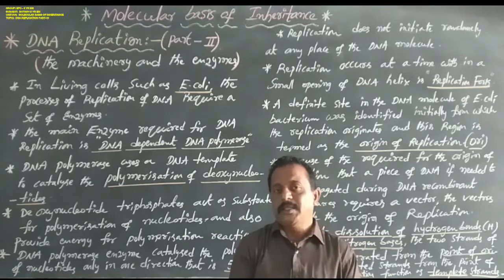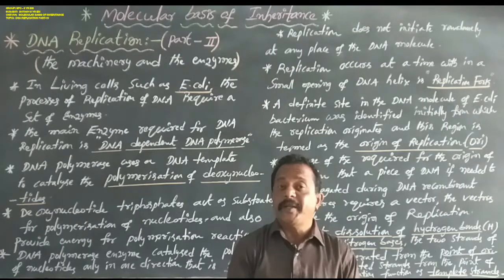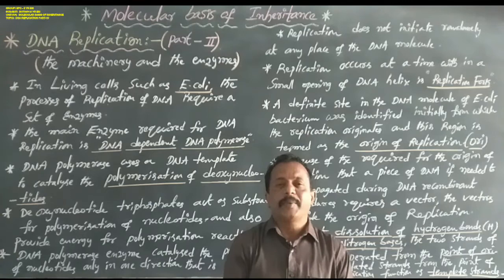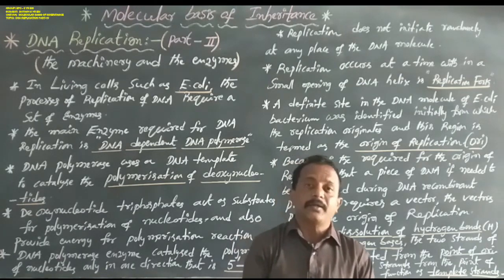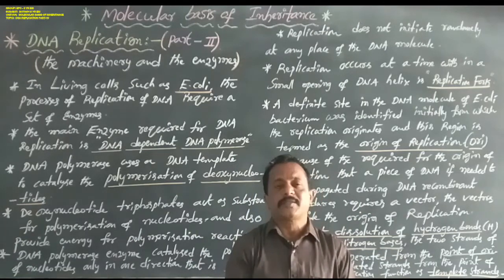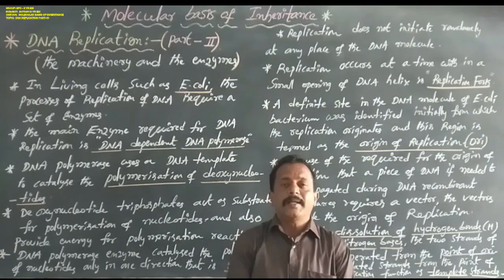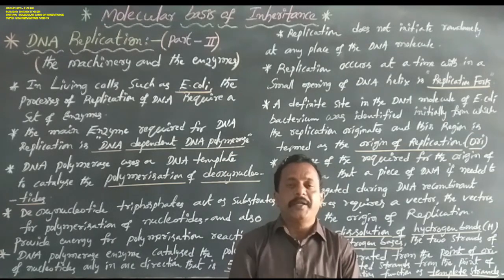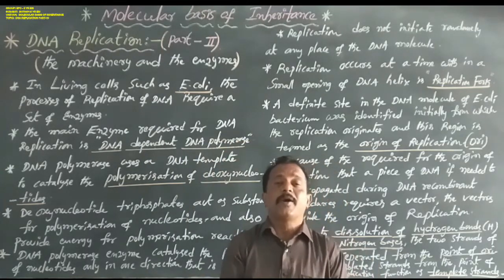But in the transcription process, the main enzyme is DNA dependent RNA polymerase. Don't confuse them. DNA replication requires one main enzyme, DNA dependent DNA polymerase, and transcription requires one main enzyme, DNA dependent RNA polymerase, that is RNA polymerase.